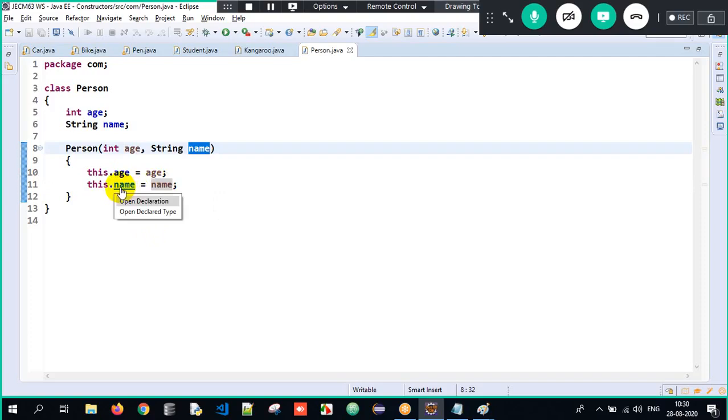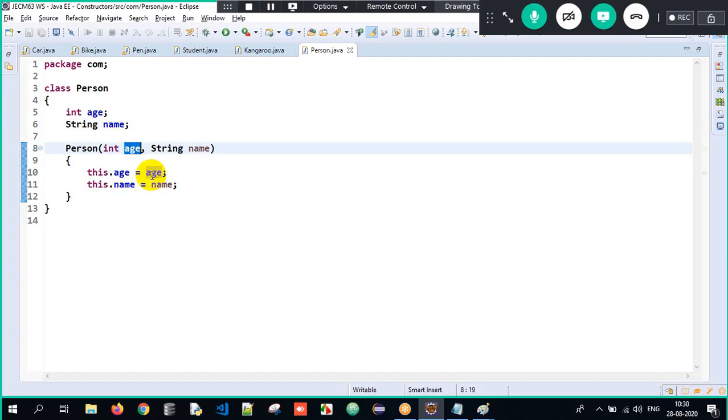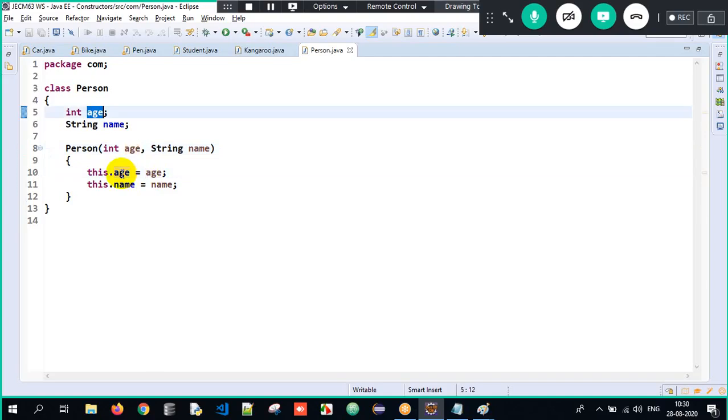Press Control on your keyboard, hover on the variable, click on the variable. Where is it taking to? The member variable. Press Control on the keyboard, hover on the variable, click on it. It's pointing to the local variable. Press Control again, hover and click. See, it's pointing to the global variable. So that is the reason we make use of the this keyword.